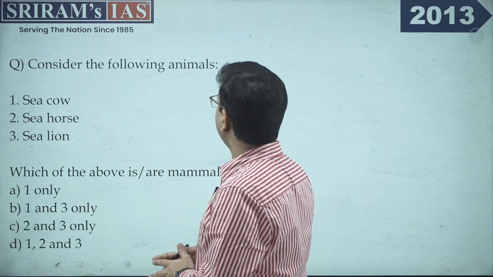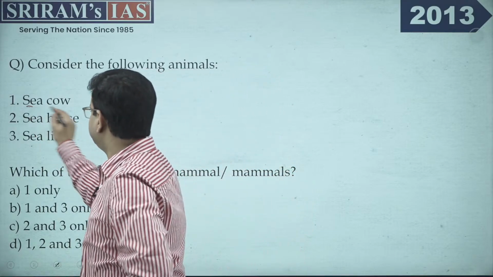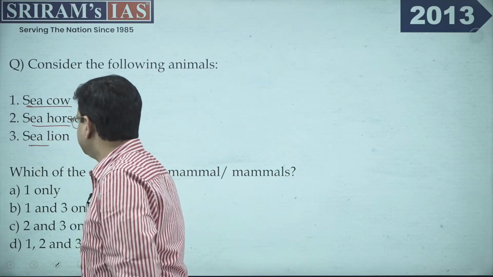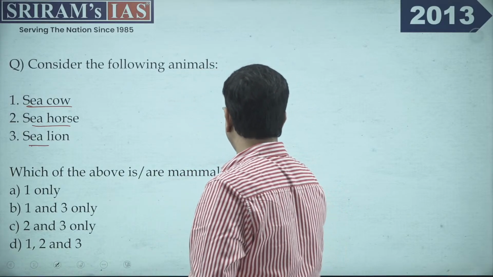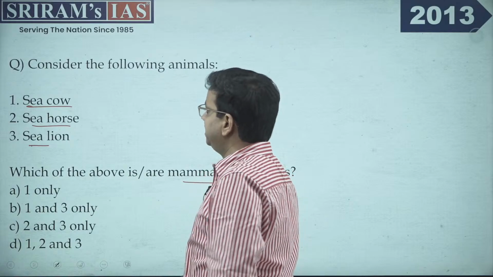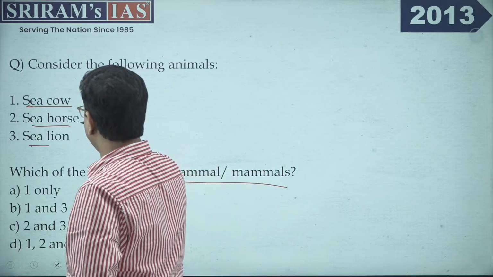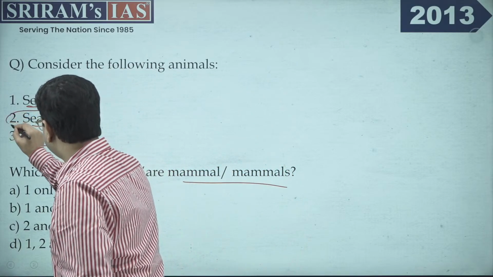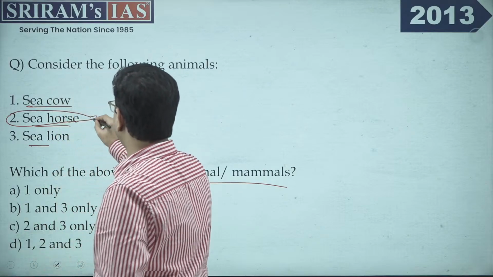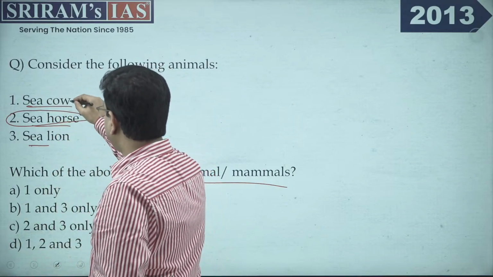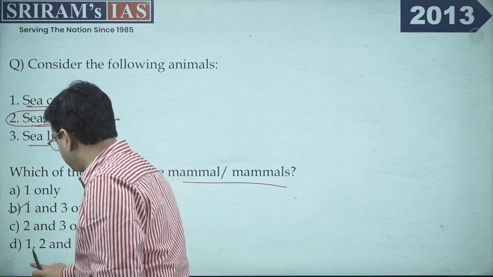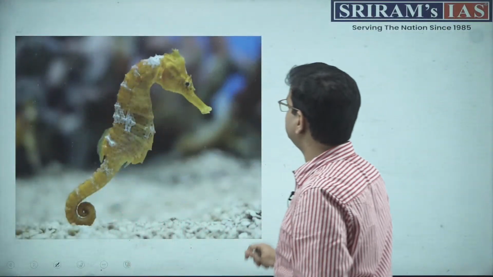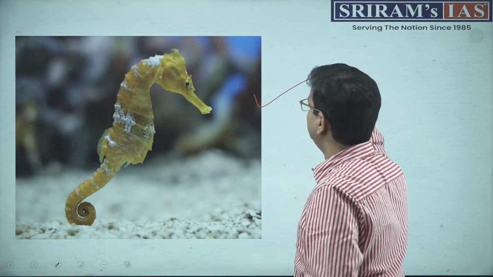Now consider the following animals: sea cow, sea horse, and sea lion. And the question being framed is, which of the above is or are mammals? Now if you look at the question, see, sea horse is actually not a mammal. Sea cow and sea lion are the correct options. So here 1 and 3. I'll show you the images which will give you clarity about the sea horse. See, this is how it actually looks, right?